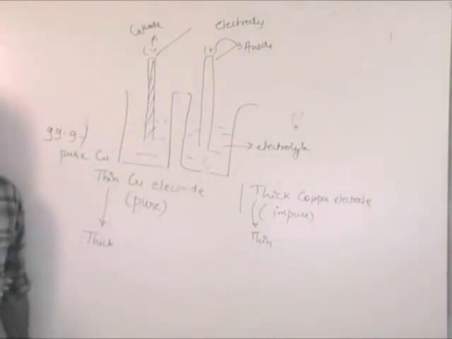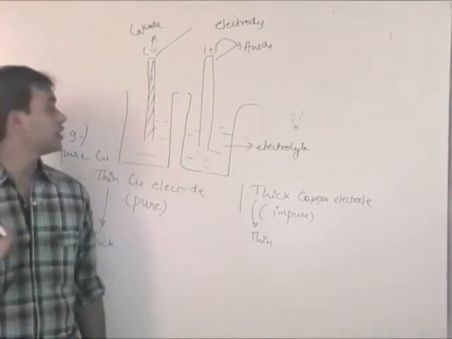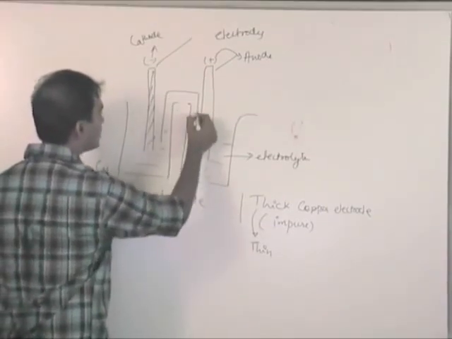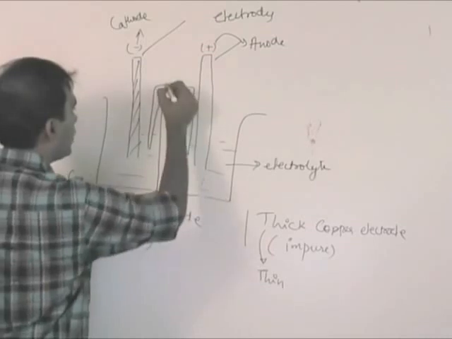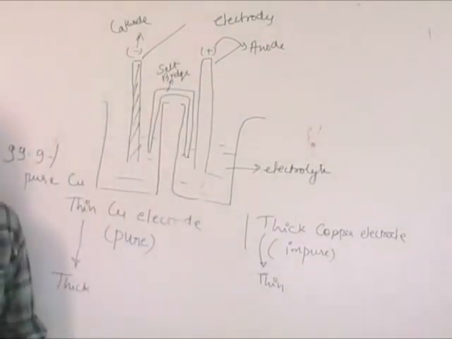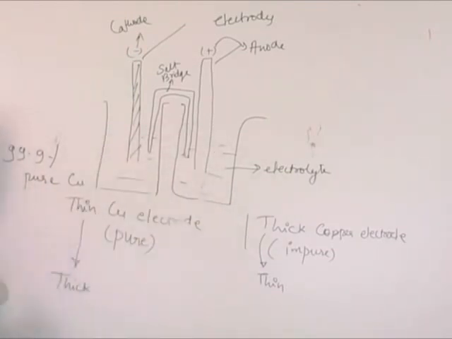Is there any problem? The circuit is not complete, exactly. So say I insert something known as a salt bridge. You know it, right? Nonetheless, I am going to explain it again. So now the circuit is complete.